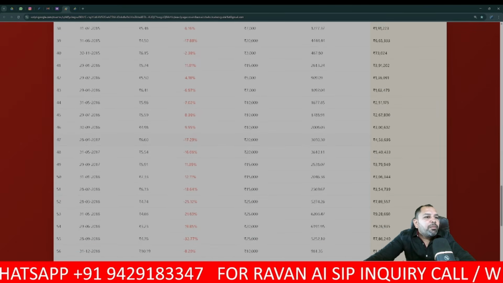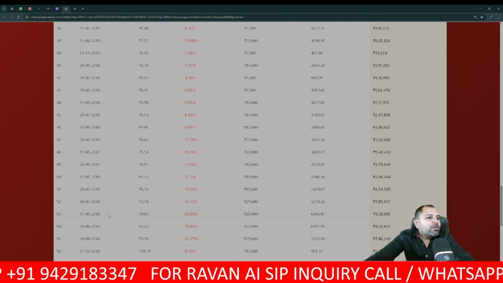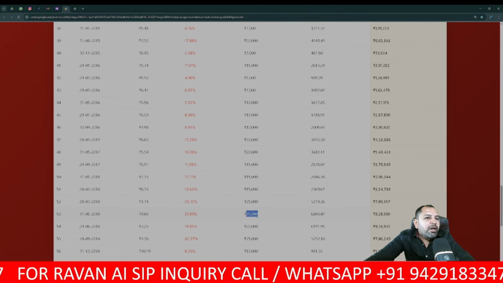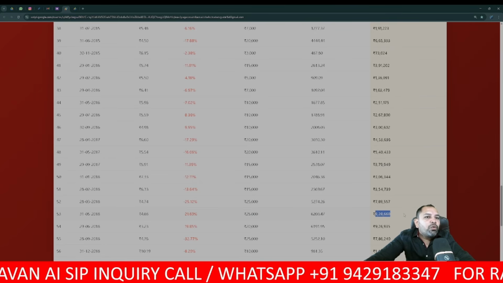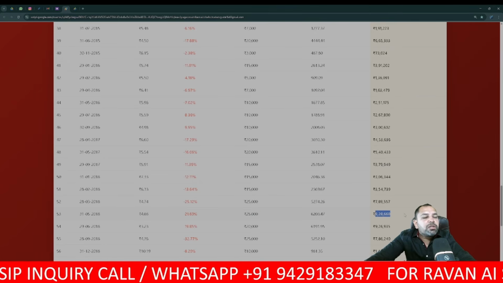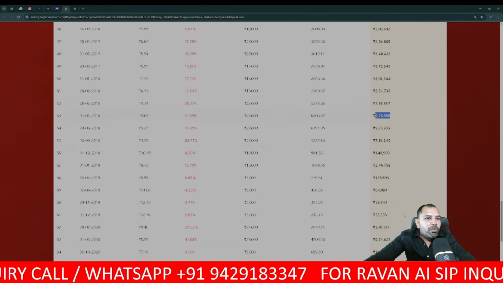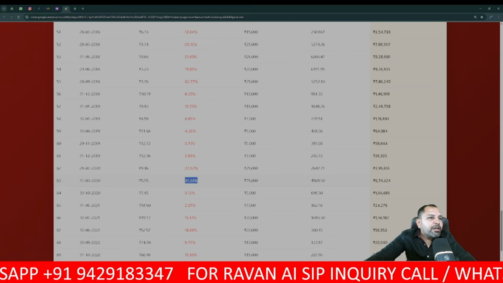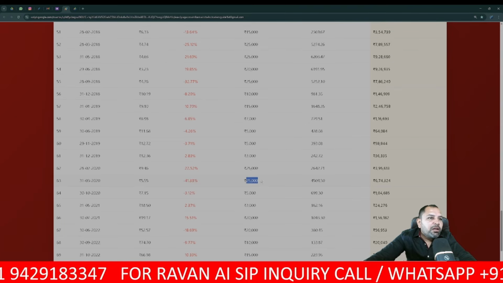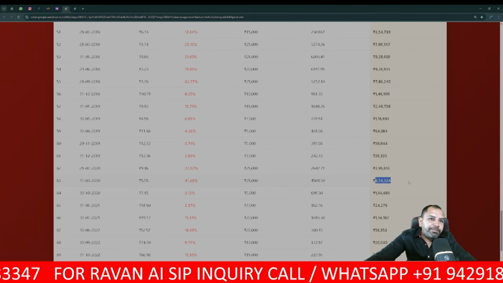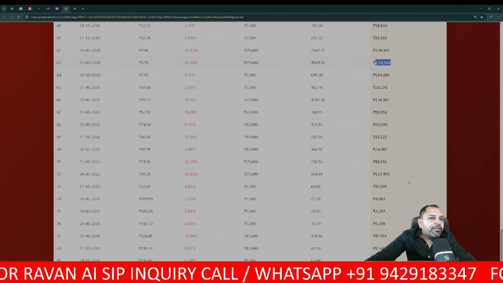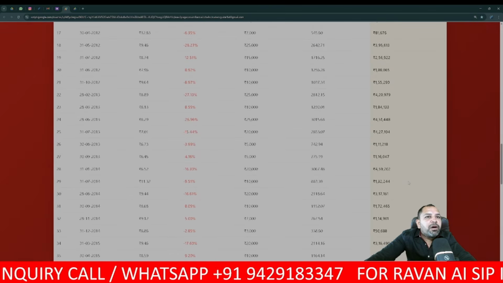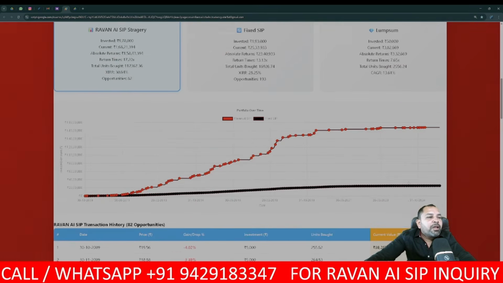This is, guys, the power of compounding. You can see in 2018, a 21% drop. We invested 25,000, and that 25,000's current value goes to 9 lakh 28,000 till date. You can see the value and power of compounding. You can see a 41% market crash, 25,000 we have added. That 25,000 became 64,000 till date, right? So this is the power of compounding, guys. Power of compounding, power of buying the dip.